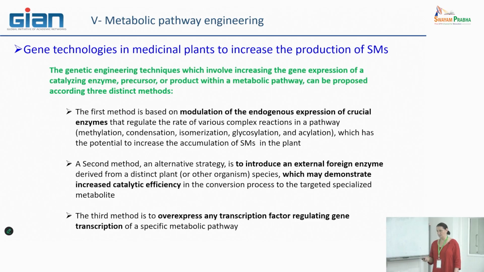The third and last method is to overexpress several transcriptional factors, which can be a way to coordinately increase the expression of several enzymes of the same pathway. Instead of acting on only one point of the pathway, we can think of acting on a portion of the pathway, for example, the end part of the pathway.